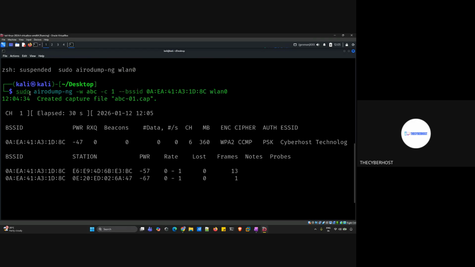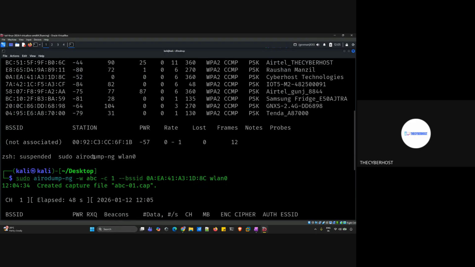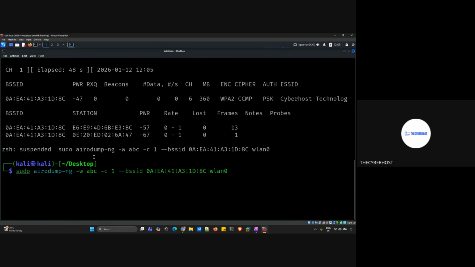Now what we are doing: the command sudo is for the admin privilege. This is the tool that is capturing the Wi-Fi frames. Then we have -w, where we are giving an output file because we need to save this, so we are giving the ABC name. You can give whatever you want. We are giving the channel. Now this channel is not one; in this case, it is 6. But if you are not able to get the channel, you can give one also. Normally, if the channel is not visible to you, which sometimes happens, you can give one randomly.